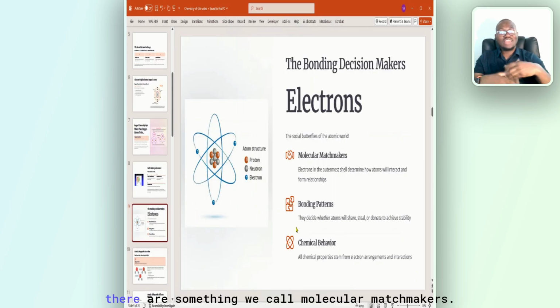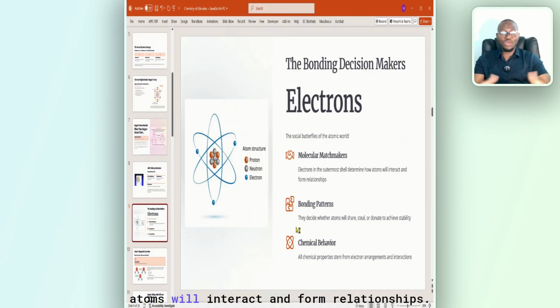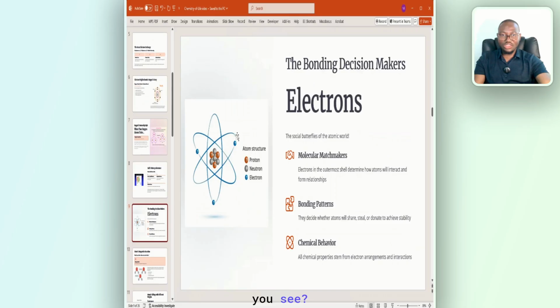Now, in terms of bonding, there are something we call molecular matchmakers. Right? This is the dating app for biochemistry. What is that? Valence electrons. So valence electrons determine everything. Electrons in the outermost shell determine how atoms will interact and form relationships. So this is an outermost shell. These electrons will determine how atoms will do what? Interact. They also decide bonding. They decide whether atoms will share, steal, or donate to achieve stability. All chemical properties stem from electron arrangement and interaction. So whenever you are asked any question concerning that, always remember outermost shell electrons, valence electrons.